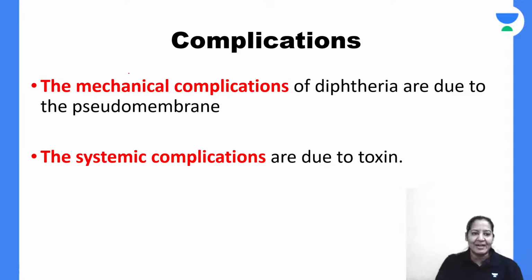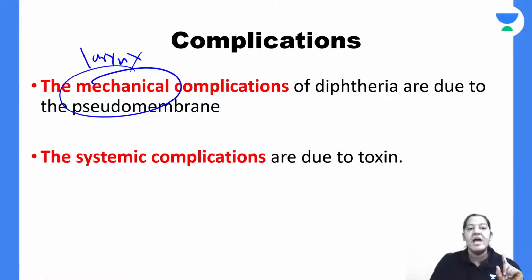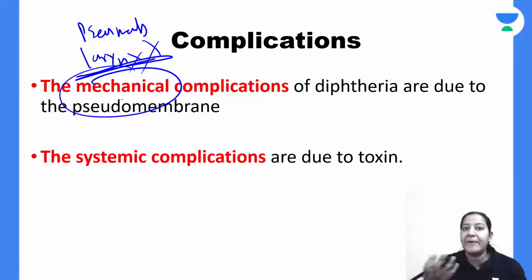Coming on the complications. Complications can be mechanical due to pseudomembrane. Imagine the point of entry is the larynx. I have told you the point of entry can be anything: nose, tonsil, throat, larynx, vulva, vagina, or skin. If it is the larynx, the pseudomembrane is formed at the point of entry, so the larynx inlet will be closed with the help of the pseudomembrane, and the patient can't breathe and can die.